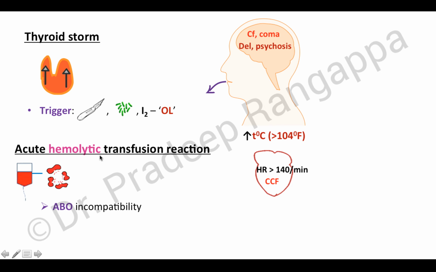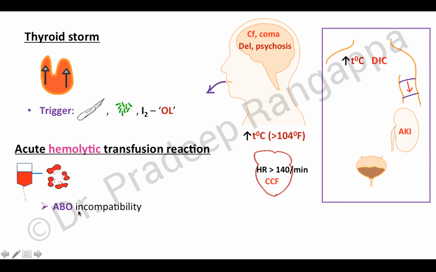So what about acute hemolytic transfusion reaction? This can happen due to ABO incompatibility, and they can present with typically high fever. They can manifest with disseminated intravascular coagulation, hypotension, acute kidney injury, and hemoglobinuria. So these are some of the manifestations of acute hemolytic transfusion reaction.